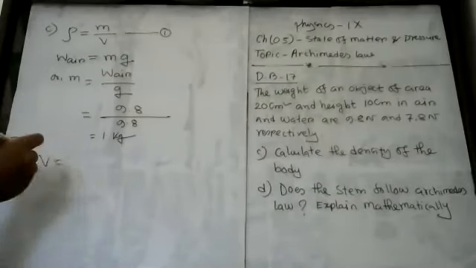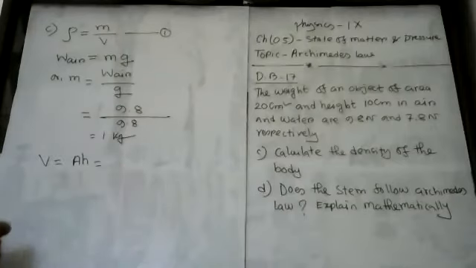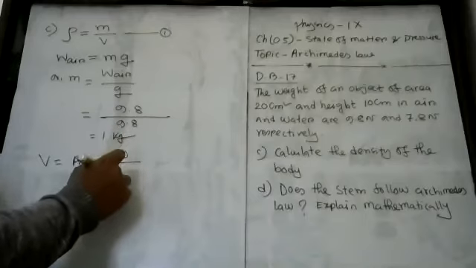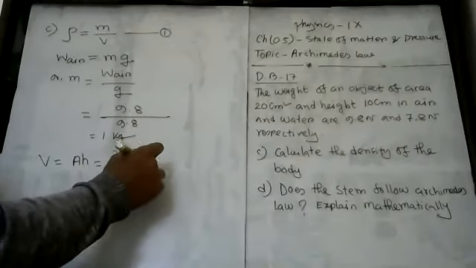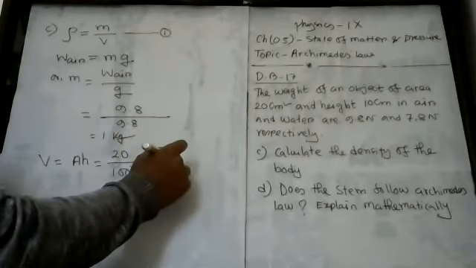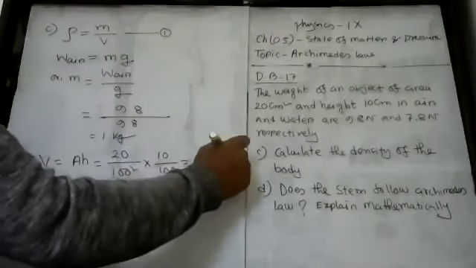So V equals area into height. Area is 20 by 100 centimeter square, and height is 10 by 100 meter.